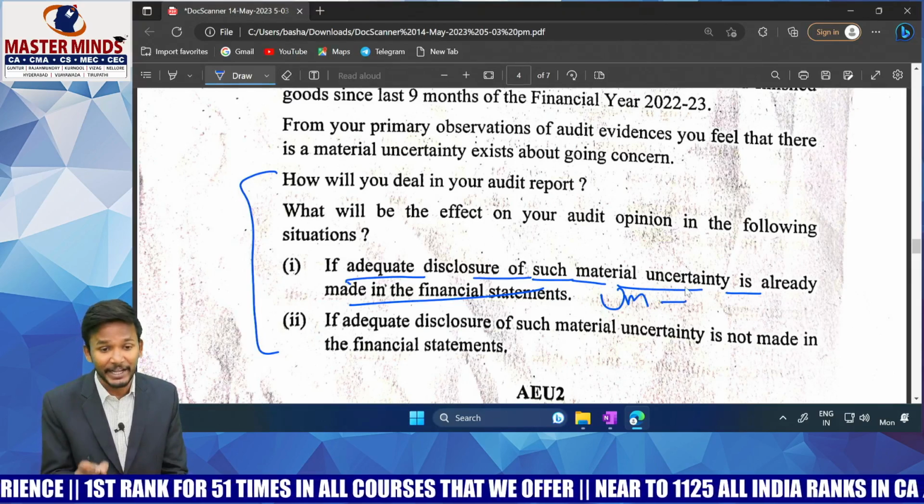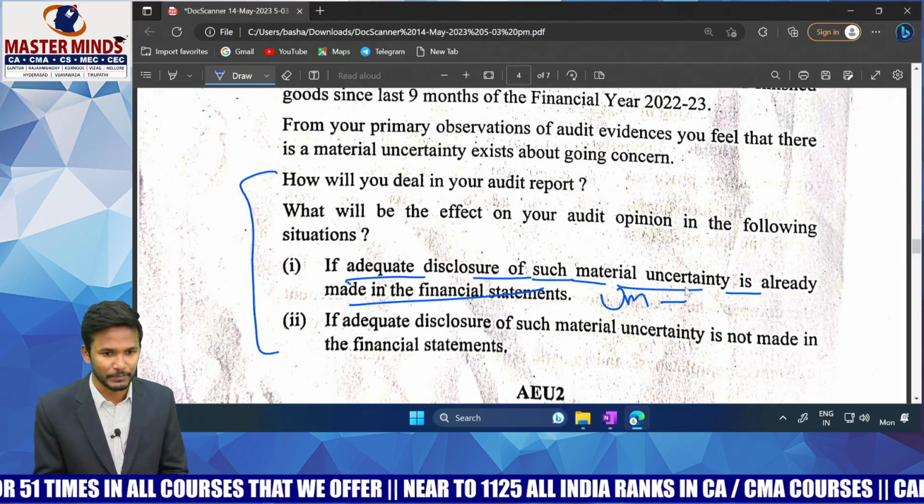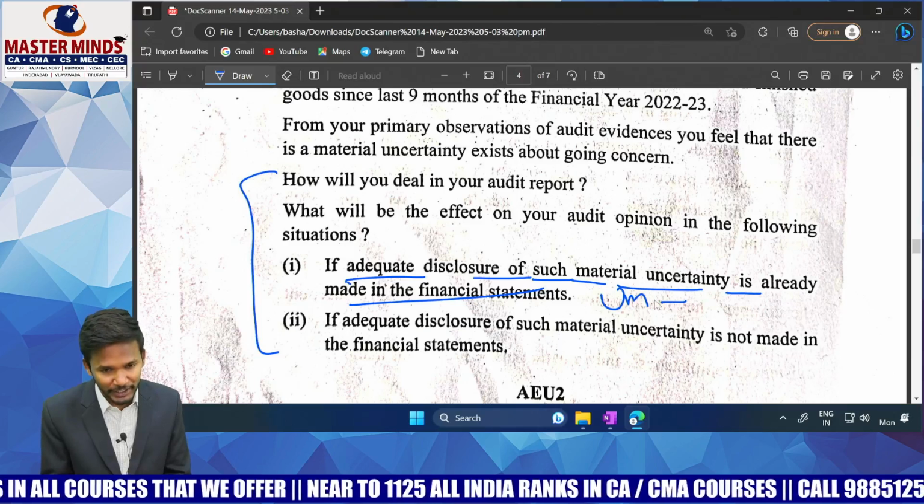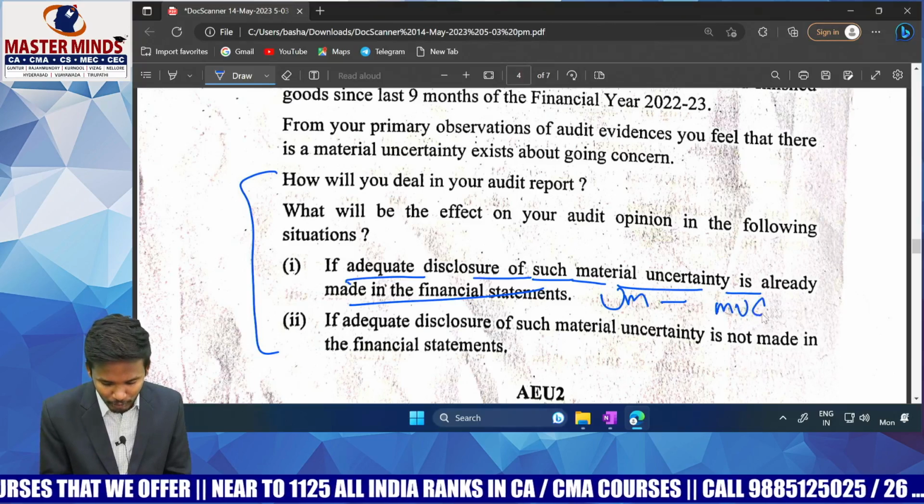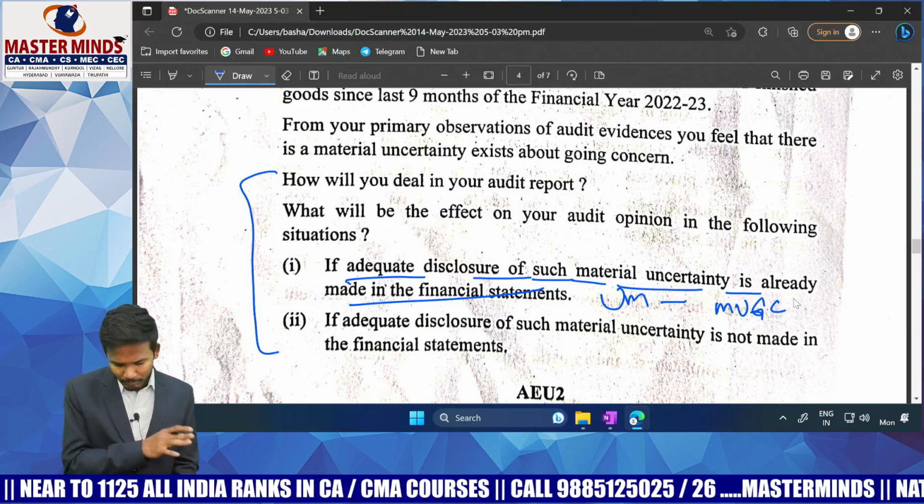But we have a heading called material uncertainty related to going concern, in which you have to draw the attention of users. For drawing the attention of users, you are going to put a heading, material uncertainty related to going concern. Under that heading you are going to write about this matter. Your opinion will be unmodified, but you will draw the attention of users.